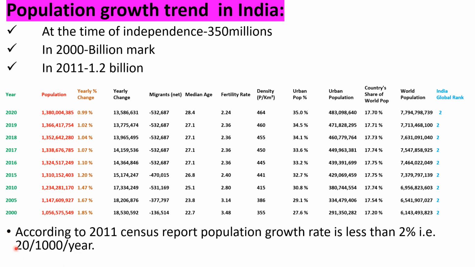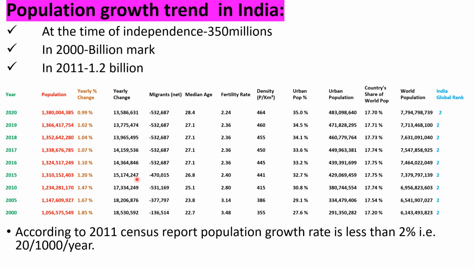According to the 2011 census report, the population growth rate is less than 2%. So it is the yearly change. The population growth rate in these years falls below 2% only: 1.84, 1.67, 1.47, 1.20, 1.10, 1.07, 1.04, 1.02, then 0.99%.